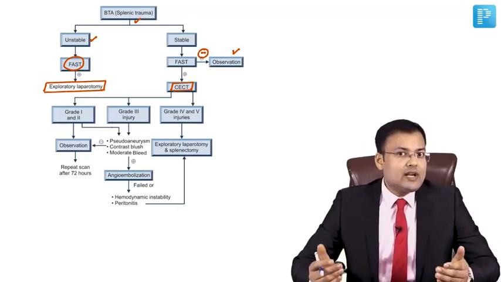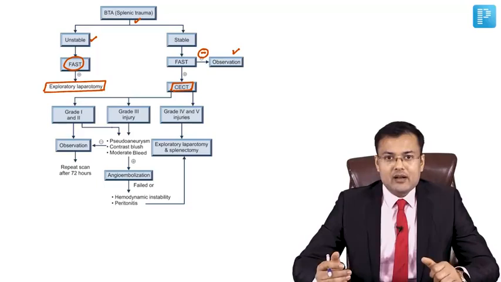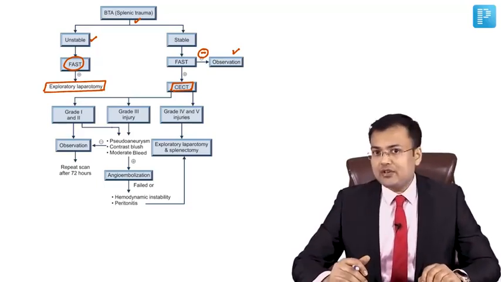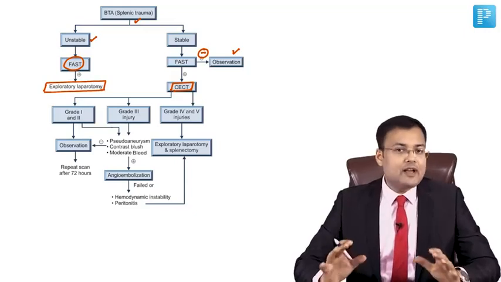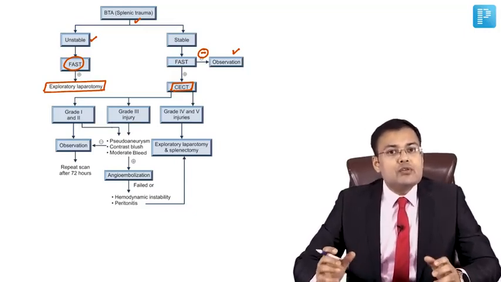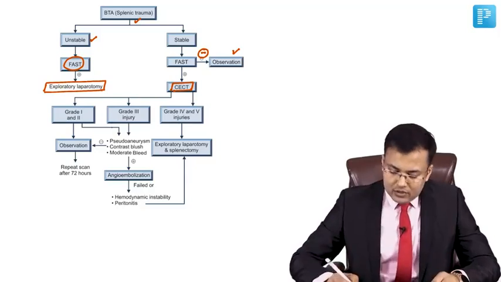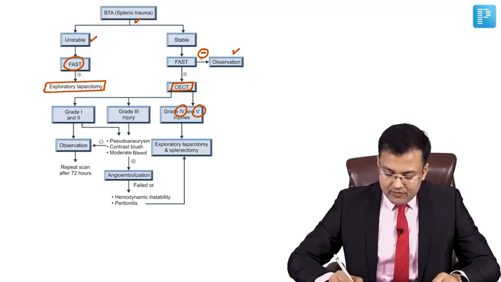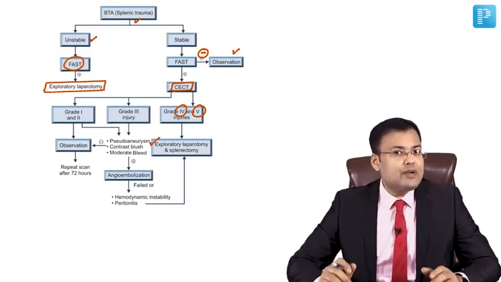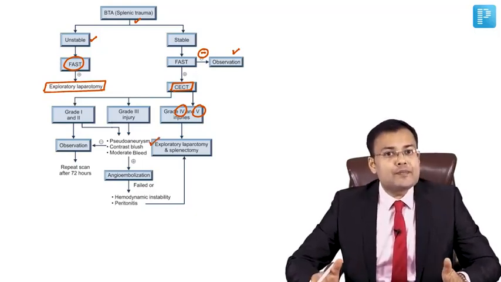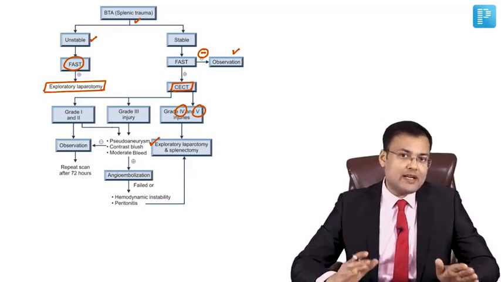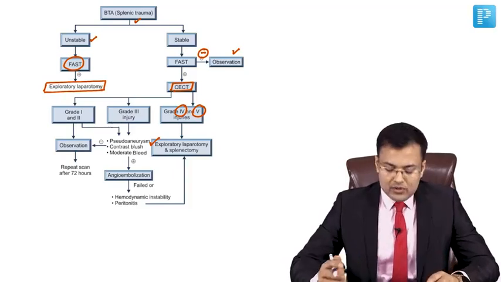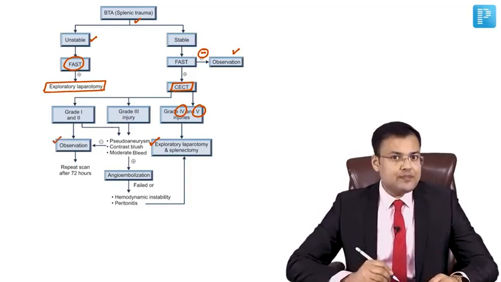On CT, you can grade the splenic trauma. It's very easy to remember. High grade splenic trauma, especially grade 4 or 5, is very difficult to conserve or save the spleen. So in grade 4 and grade 5 splenic injuries, we go for exploratory laparotomy plus splenectomy. If it's low grade, like grade 1 and grade 2, generally we observe the patient.